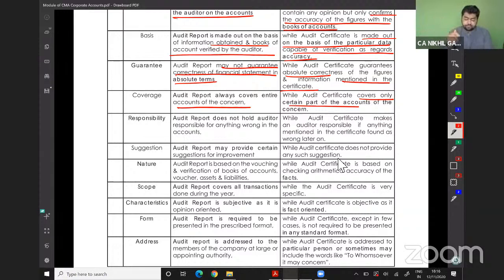Responsibility: the audit report does not hold the auditor responsible for anything wrong with the accounts, while the audit certificate makes the auditor responsible if anything mentioned in the certificate is found to be wrong later. Suggestion: an audit report may provide certain suggestions for improvement, while an audit certificate does not provide any suggestions. They are certifying that the particular number is right or wrong.